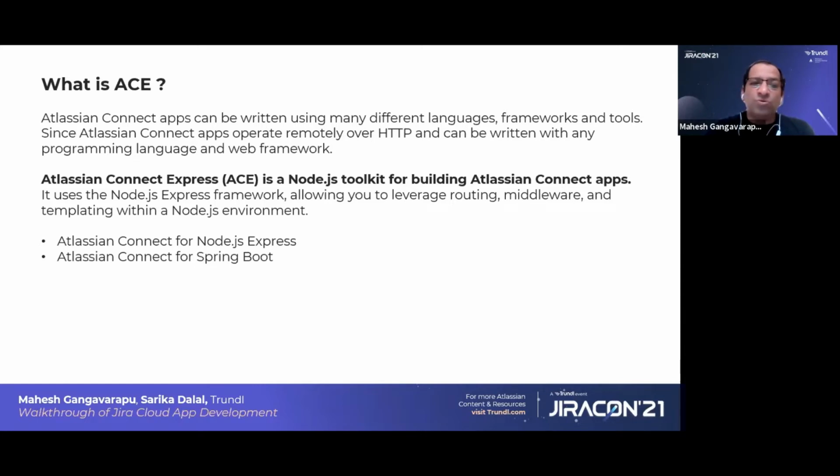Atlassian is supporting two types of Atlassian Connect framework. One is Node.js Express, the other one is Spring Boot. If it is a lightweight one, we'll choose Node.js Express. If it is a heavyweight one, where you want to maintain scalability and tuning, at that time we will go for Spring Boot. That depends upon the add-on requirement. You can develop the add-on using other technologies like Python or .NET, but Atlassian supports only these two. For the remaining, whatever technology you use, you have to take support from the community.